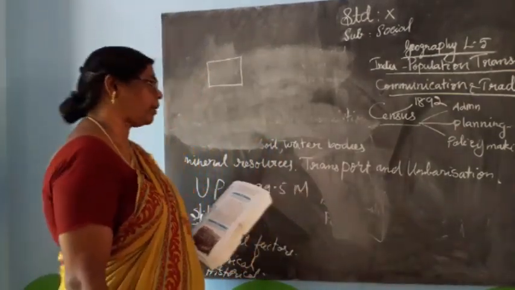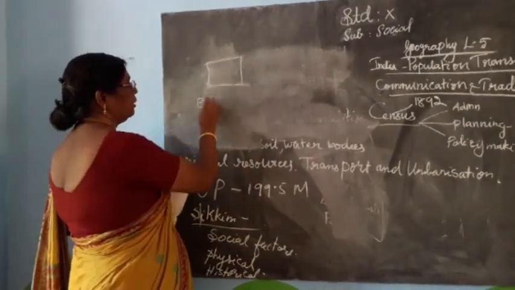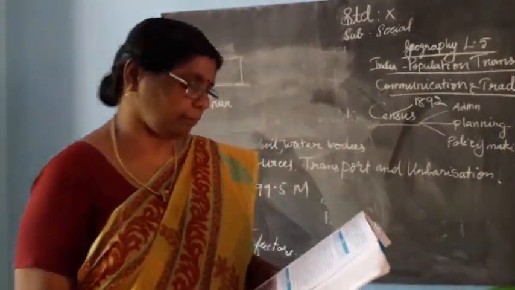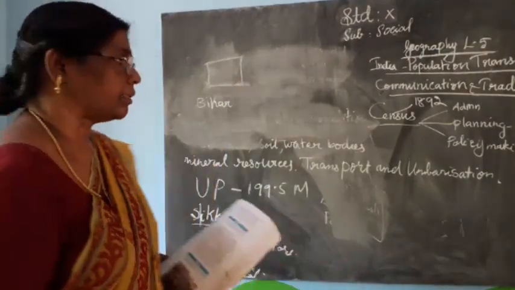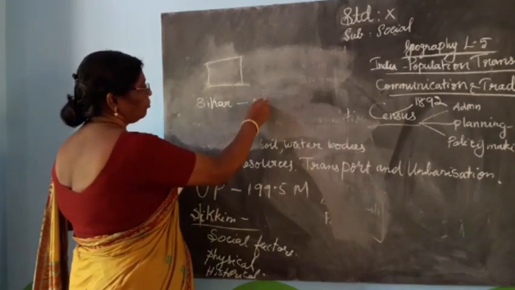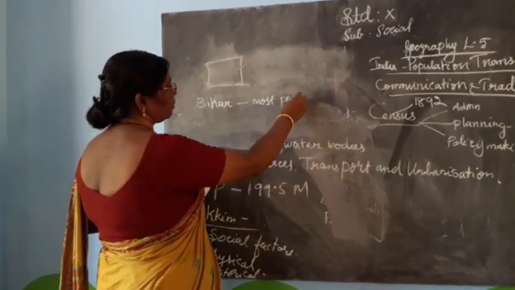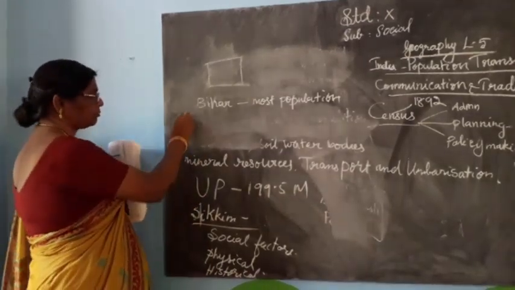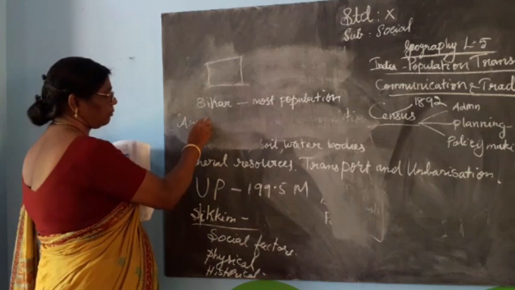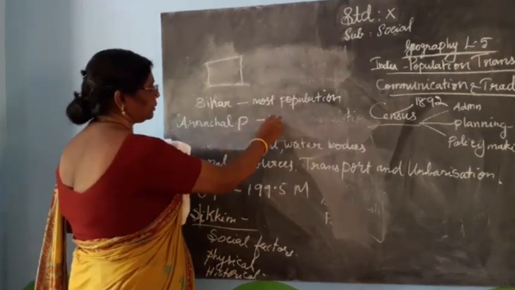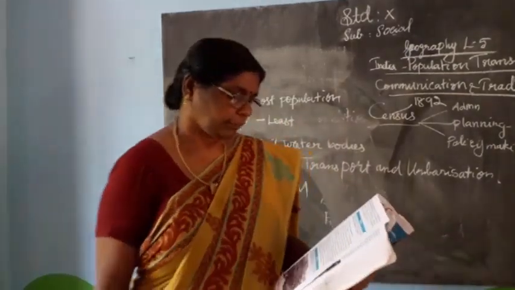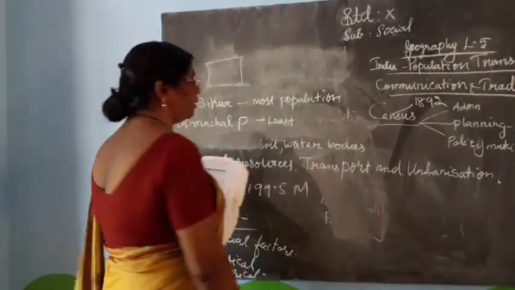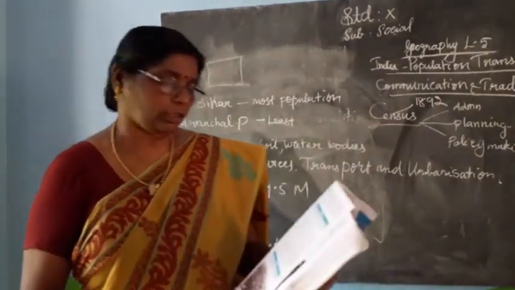Among the Union Territories, Delhi is the most densely populated area.